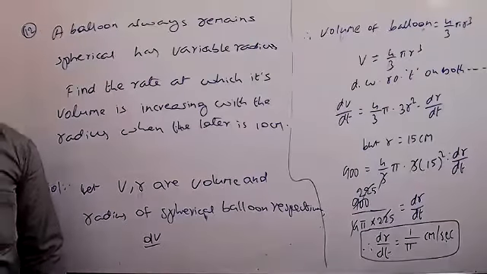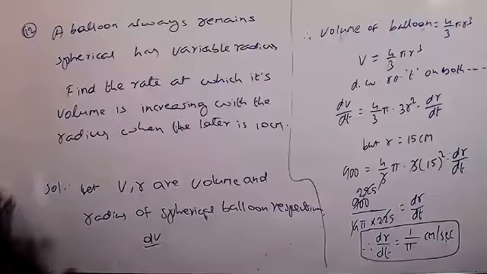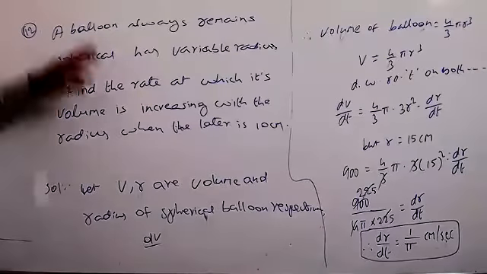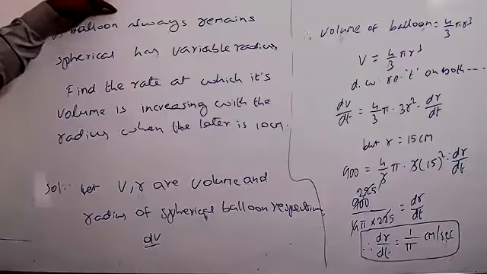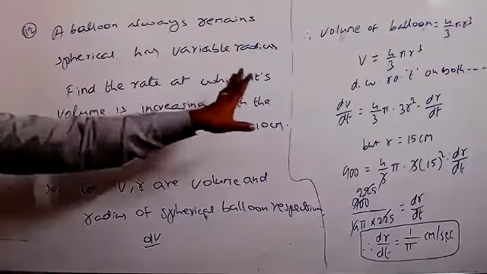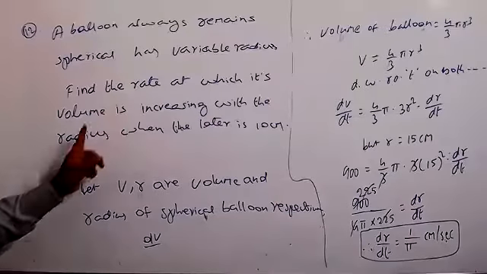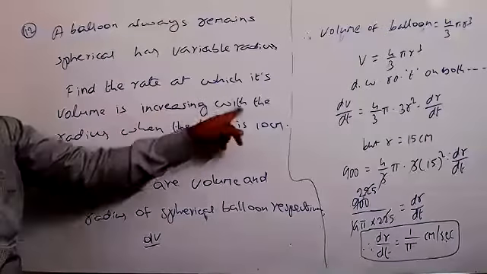Now in this problem, once you can see clearly, they do not discuss any time anywhere. They gave the balloon at the start itself. The balloon always remains spherical, has variable radius. Find the rate at which its volume is increasing with the radius only.